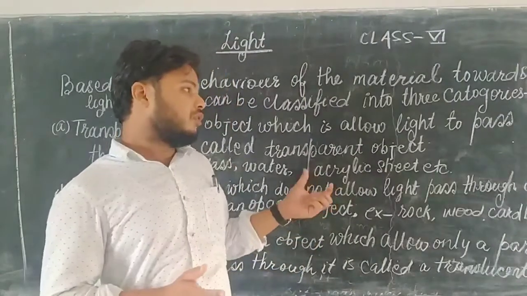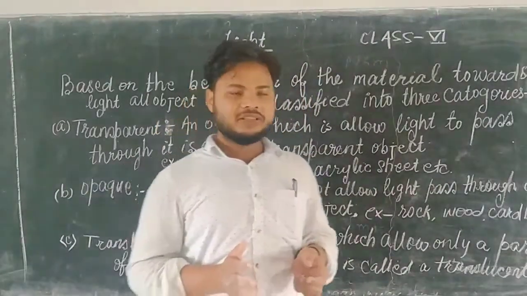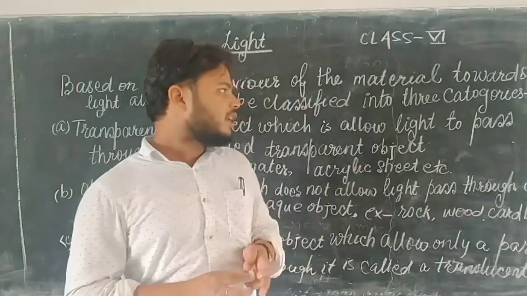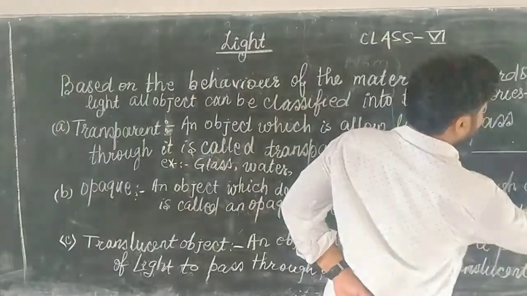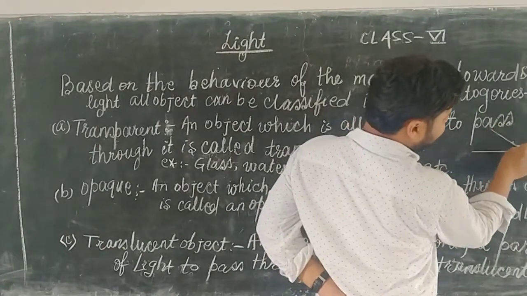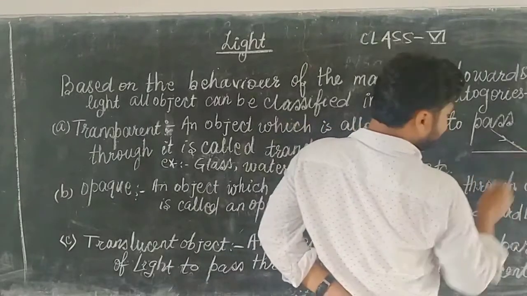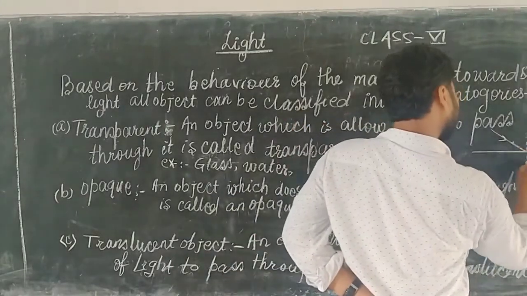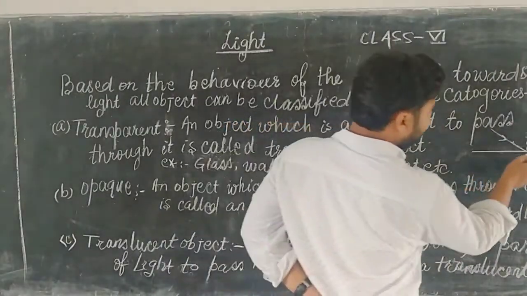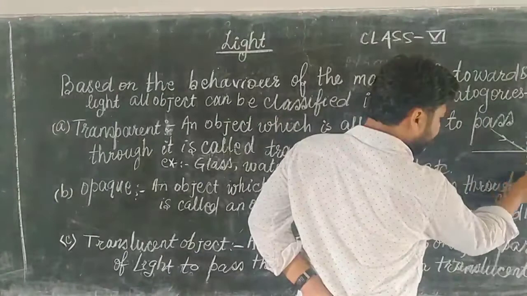Then one question arises in our mind: what is refraction? Refraction means deviation of path. For example, this is the surface of water and light is incident on this surface, like this. But as this light enters the water or glass, it does not move in a straight line; some deviation occurs.